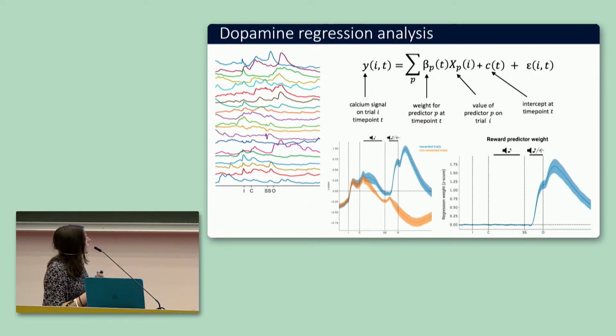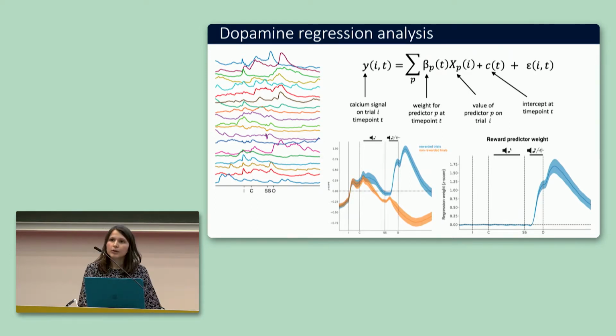So for example, here we can see the reward predictor weight, and consistent with the average traces, when the reward information appears, it positively modulates dopamine. However, it does not explain the activity that precedes reward, and this is because in our linear model, we include many other behavioral variables that could explain this modulation.